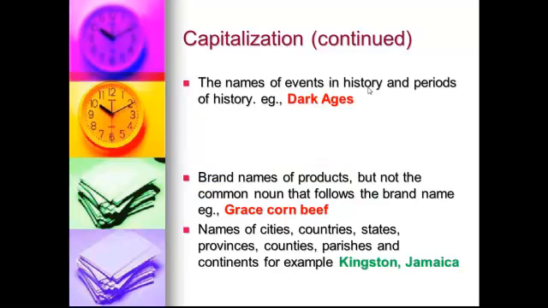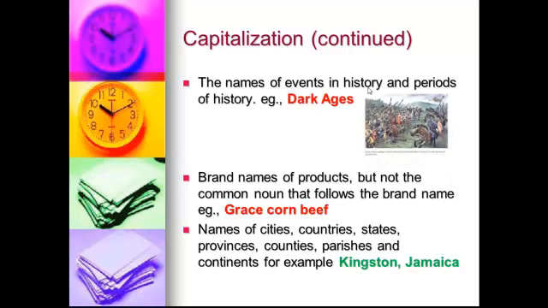The names of dark ages in history and periods, for example, Dark Ages, are always capitalized. Brand names of products, but not the common noun that follows the brand name, for example, Grace corned beef, are always capitalized.